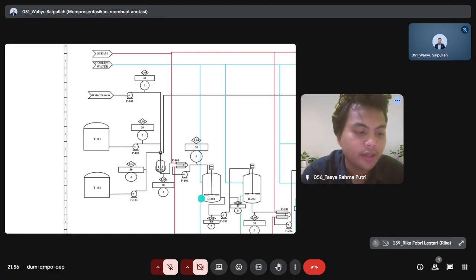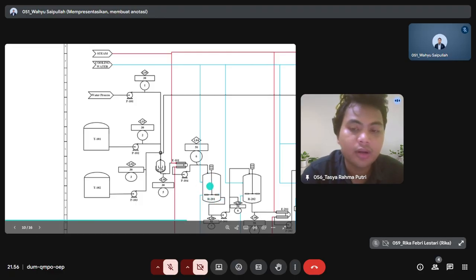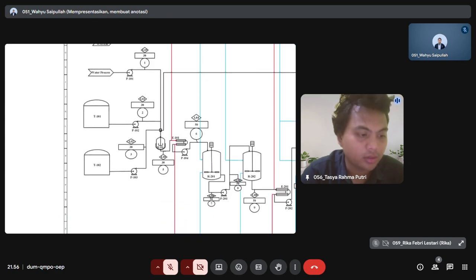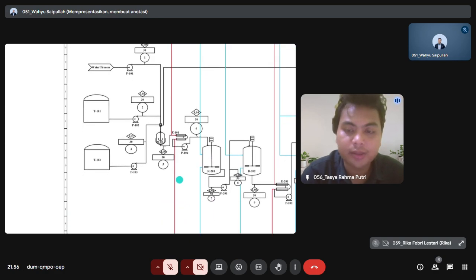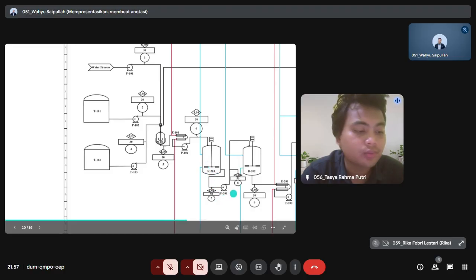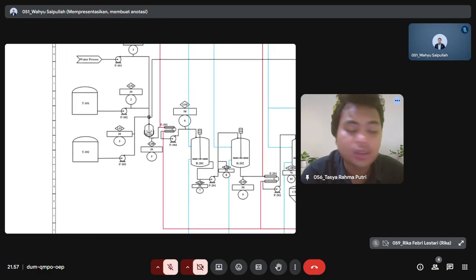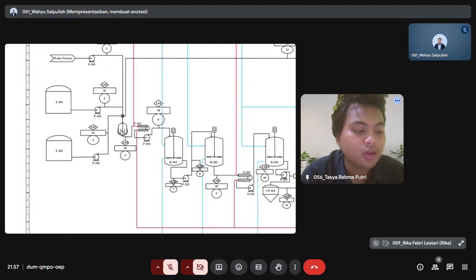The stream enters the first reactor R201. Here, the initial chemical reaction takes place. After leaving R201, the stream is pumped by P201. Then it flows into the second reactor R202. In R202, the reaction continues.